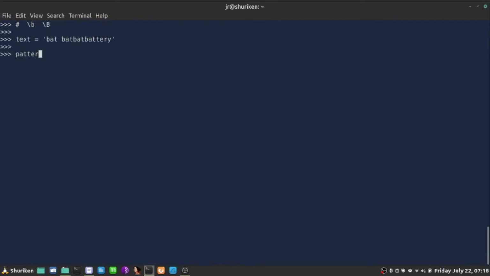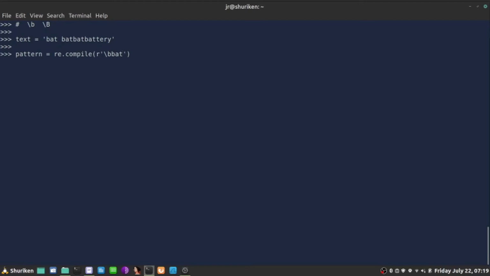If my pattern I'm looking for is equal to regular expression compile, now I can use this boundary word this way. So my raw string will contain, watch out, b for boundary. Word boundary is basically a pattern. I'm going to be looking for bat.